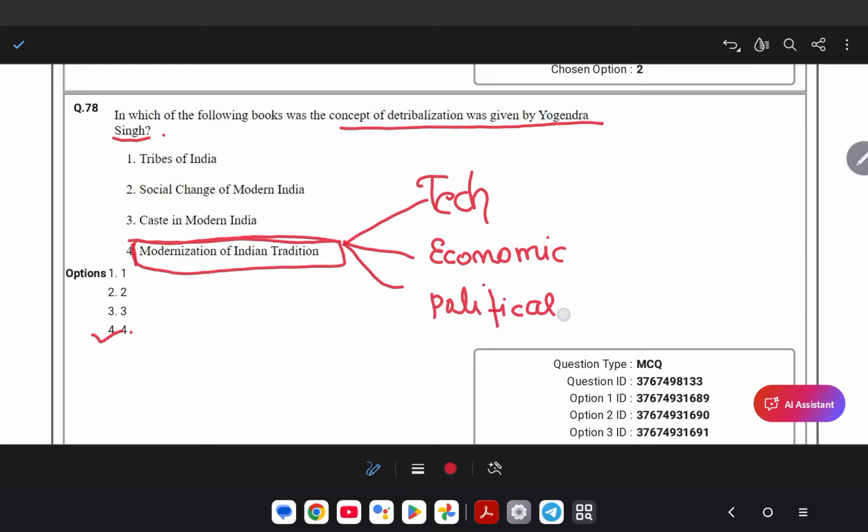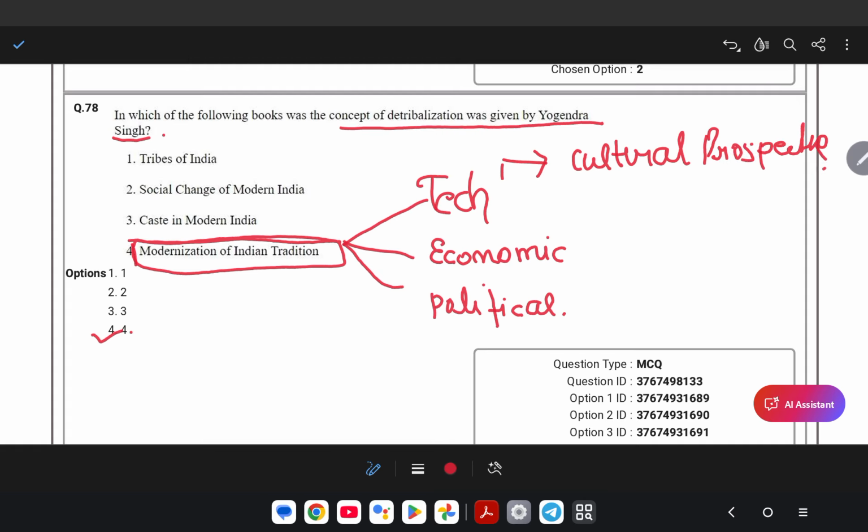Actually, he was related to the cultural perspective. Sometimes UGC NET asks which perspective Yogendra Singh is related to: the cultural perspective.